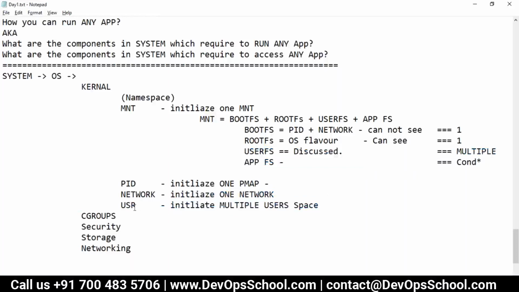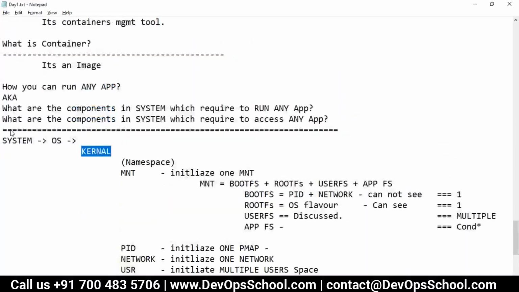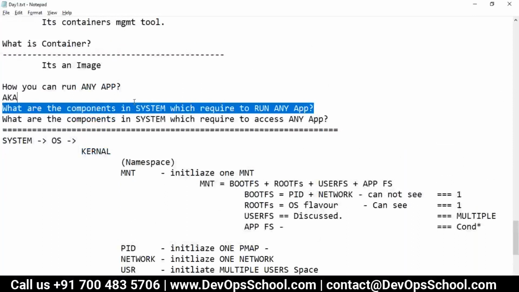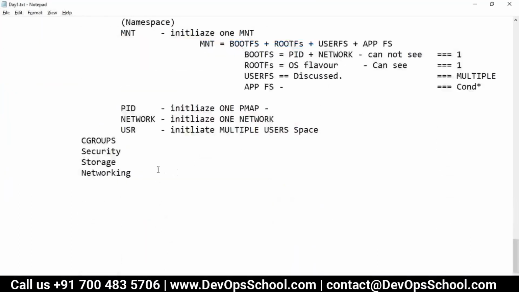So here, who's making it possible? User kernel namespace, which is in the kernel. Guys, understand this question: what are the components in a system which are required to run any application? Look at the relationship here.